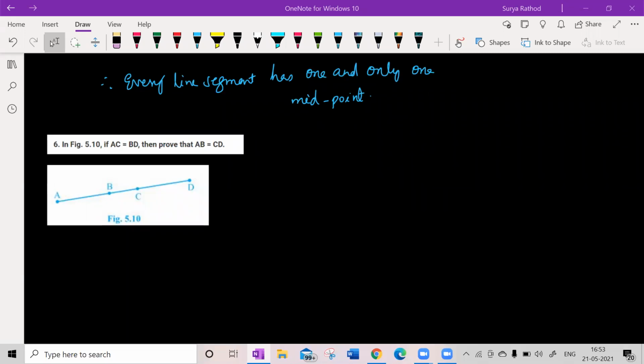Sir, can you explain this in brief? Look at this here. Given AC is equal to BD, right? So from the figure, can I write now AC is equal to AB plus BC? Of course, yes.